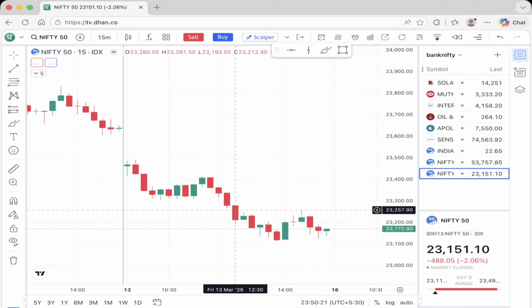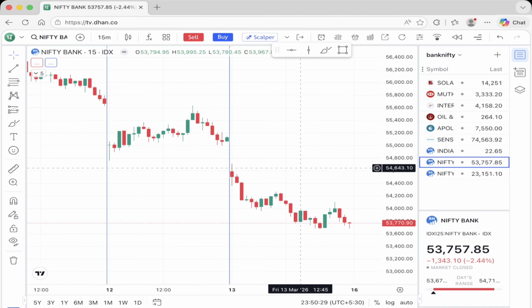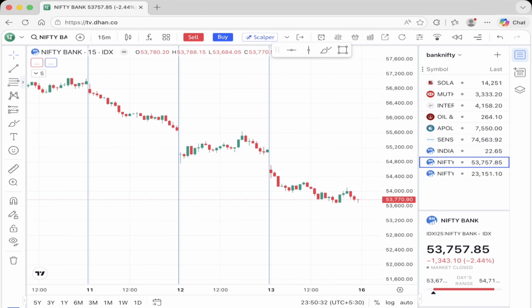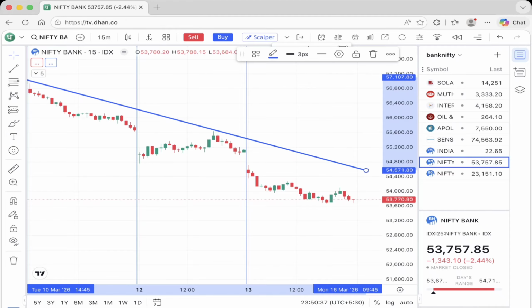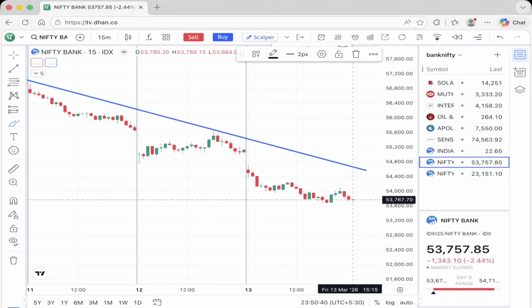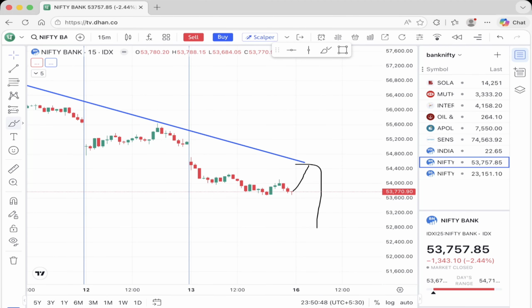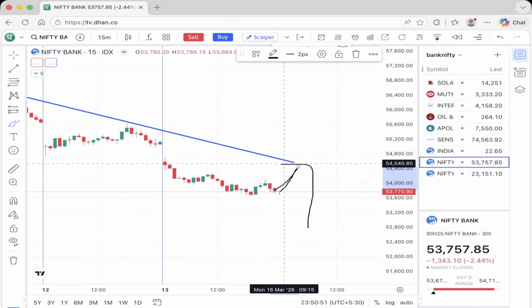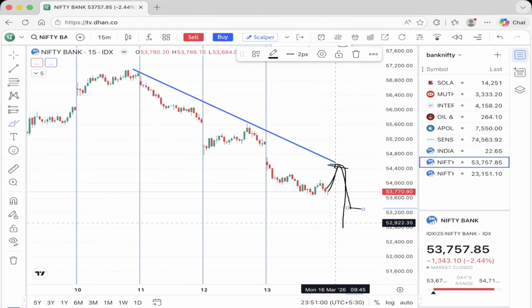Bank Nifty trend analysis. Bank Nifty is currently showing a strong negative trend. We can see Bank Nifty is continuously falling along this trend line, and if any bounce comes, it will again try to touch this level and fall again. This trend line is very bearish right now, and if the market goes up and touches the 54,500 level, it can reverse from there and fall again. So this will be the Bank Nifty trend analysis.